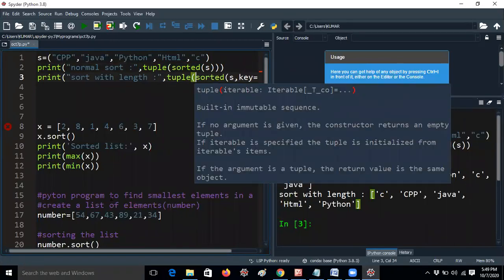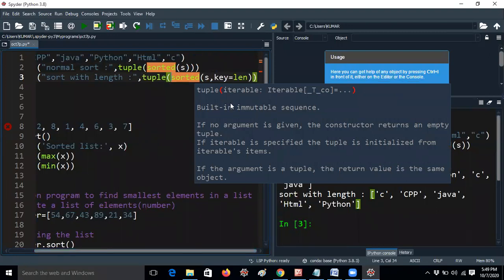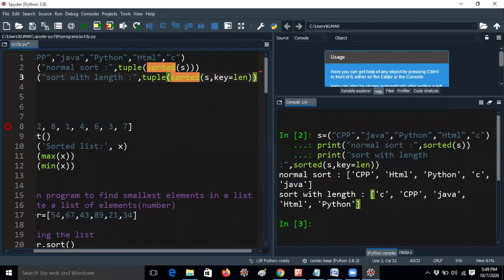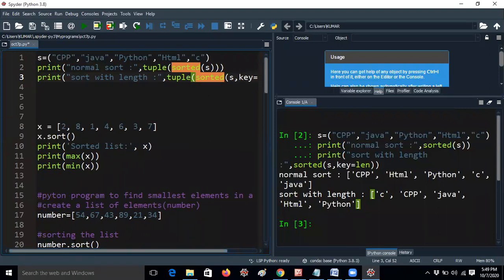Before going further, I would like to explain sorted, that is, how it is working. Let me explain now. Before that, I would like to take the drawing tools. Please wait for a moment.